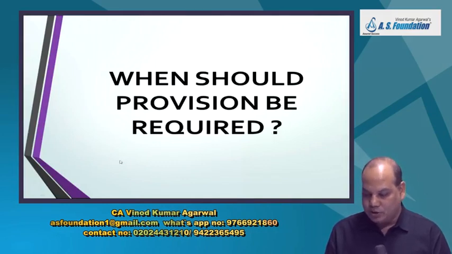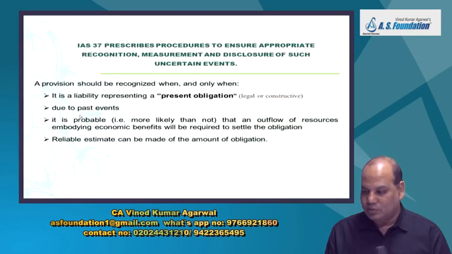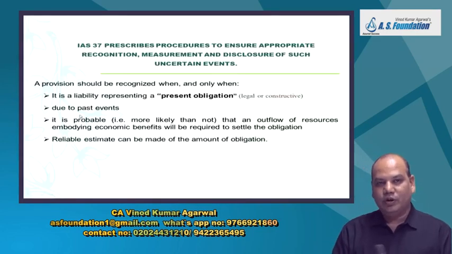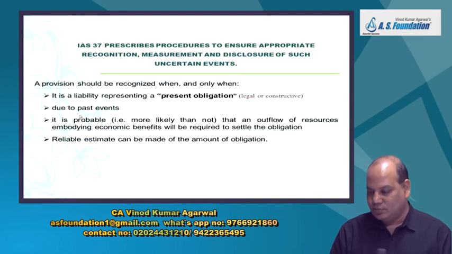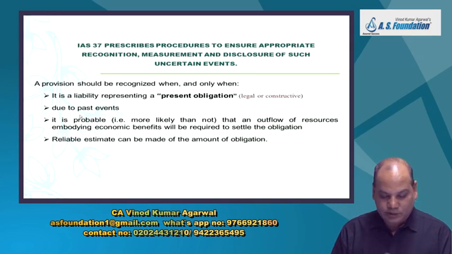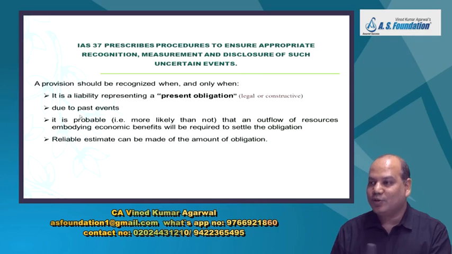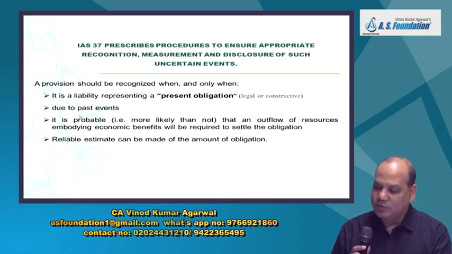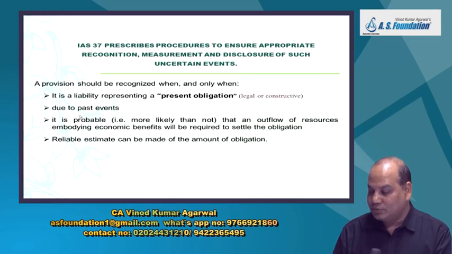When should a provision be recognized? Now my accounting begins. Already we have discussed this checklist. 1, it should be a liability, a liability which represents a present obligation. Present obligation means the probability of this obligation existing on the reporting date is more than 50%, more likely than not. And that obligation can be legal also or constructive also.